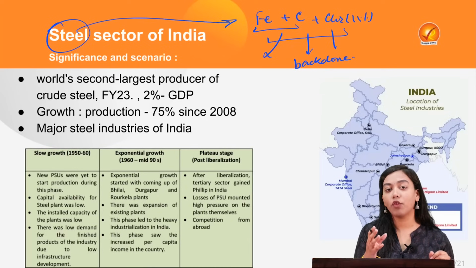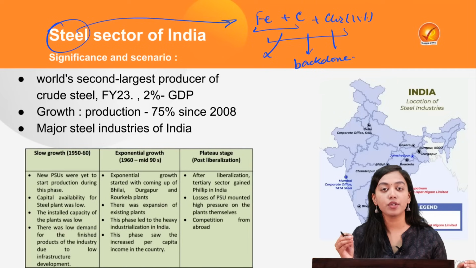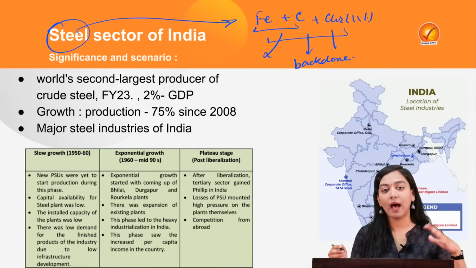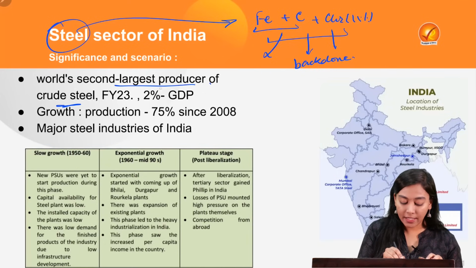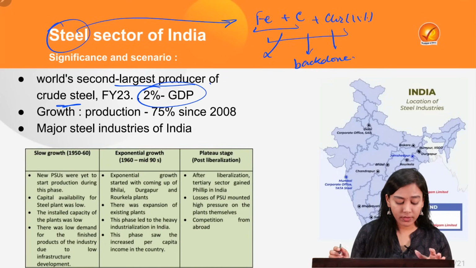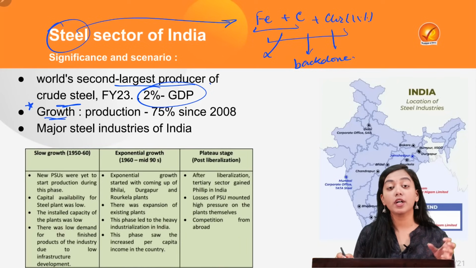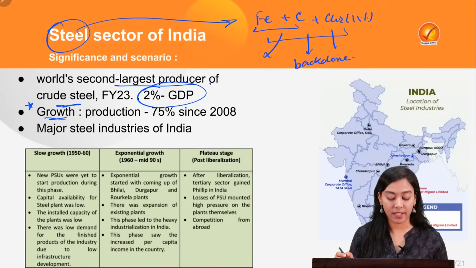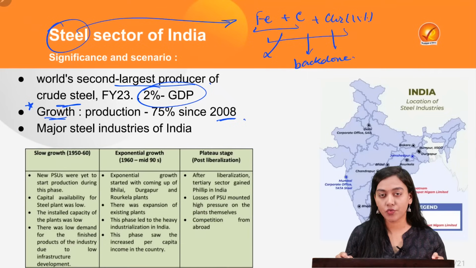India performs particularly well in steel, standing as the second top producer of steel in the world, surpassing Japan, and it is only after China. It is the world's second largest producer of crude steel, and it contributes 2% of India's GDP. The growth is also rising enormously. Production has risen by 75% in the last 10 years. That is also welcoming news for us.